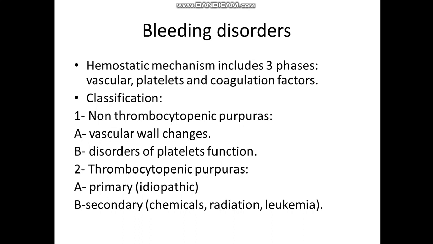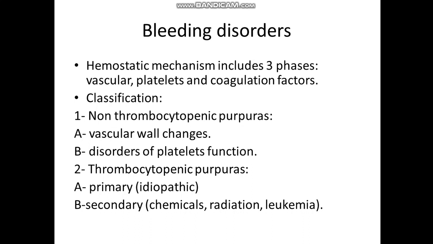These include vascular wall changes, which are usually seen in immune disease. So there is fragility or some defect within the vascular wall, and this will lead to bleeding. Another is disorder of platelet function, where there is a problem in the quality of the platelets. So there is no aggregation, and this will also lead to bleeding.